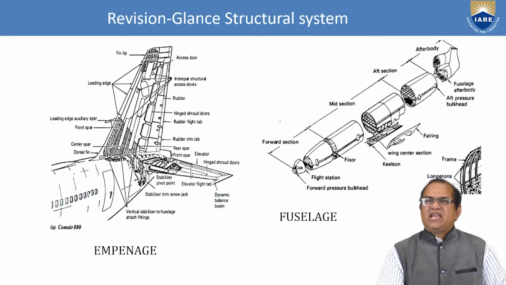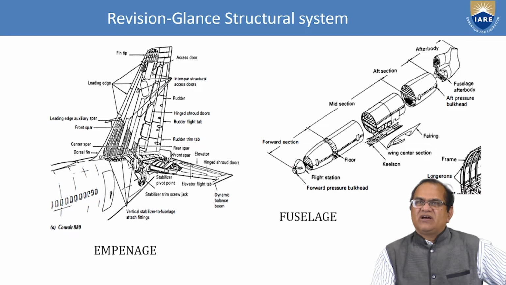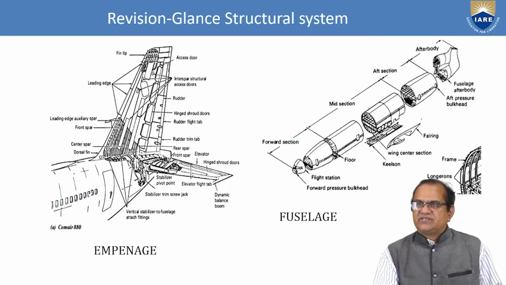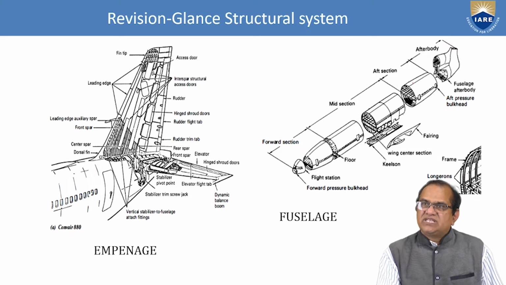There are so many things. If you see the fuselage, we have the forward section up to here, then the mid section, then the aft section, which is called the after body. In the after body, the horizontal tail and vertical tail are fixed. If you see the frame, we have the longerons and the stringers. These are the parts fixed in this fuselage. Here we have the keelson. It is the strongest part of the aircraft, and your wing spar is fixed to it.